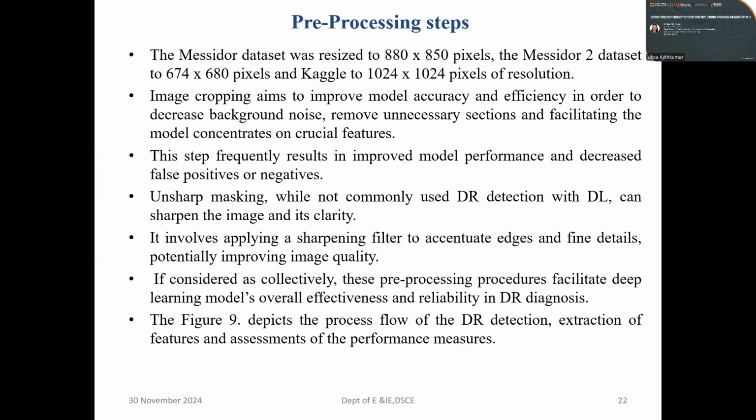In the pre-processing step, we have considered two datasets, that is Messidor and Kaggle. The Messidor dataset was resized to 880 by 850 pixels, and the Messidor 2 dataset was scaled down to 674 by 680 pixels. The Kaggle dataset has a resolution of 1024 by 1024 pixels. Image cropping aims to improve model accuracy and efficiency by decreasing the background noise and removing unnecessary sections, which helps the model concentrate on crucial features. This step frequently results in improved model performance and decreases the rate of false positives or false negatives.